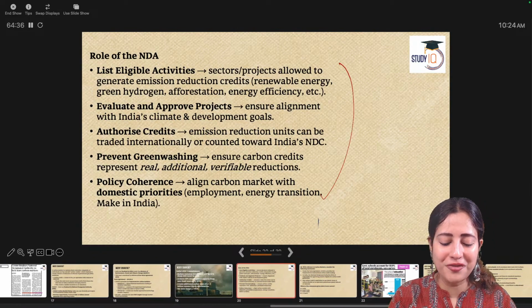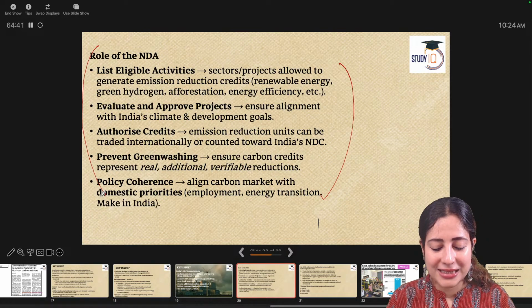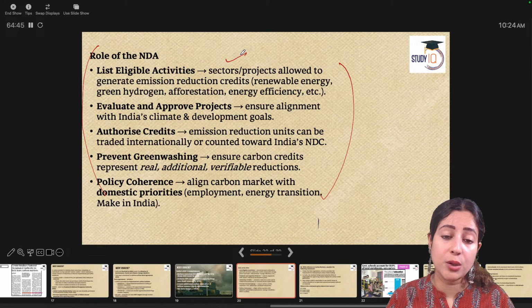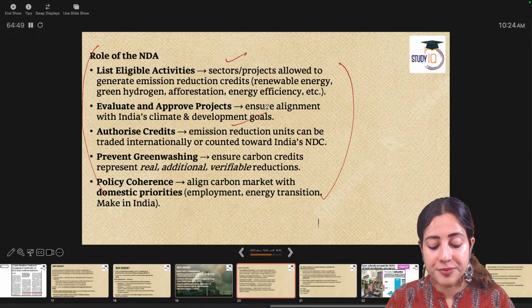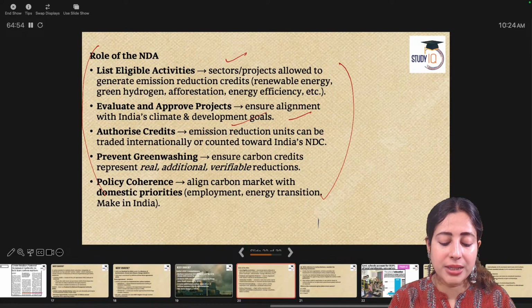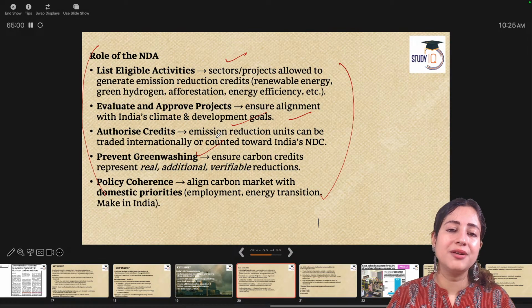What will be the role of NDA if created? Absolutely. Very well said. One thing is that all eligible activities which generate carbon dioxide will have to be listed under NDA. Second thing is that the government will be the key regulator of allowing companies a license to operate if they are using some carbon emission protocol. It will also help in giving consumers clarity against greenwashing.